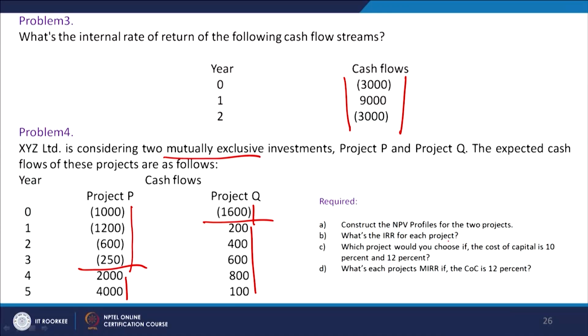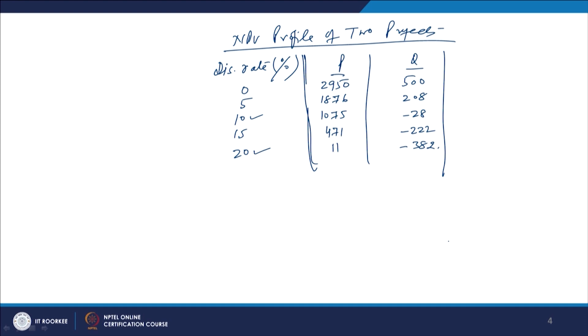What is the internal rate of return for each project? Now, we have to calculate the internal rate of return for each project, which means we have to calculate the R for project P and for project Q. So, let us calculate these. We will first calculate the IRR for project P.